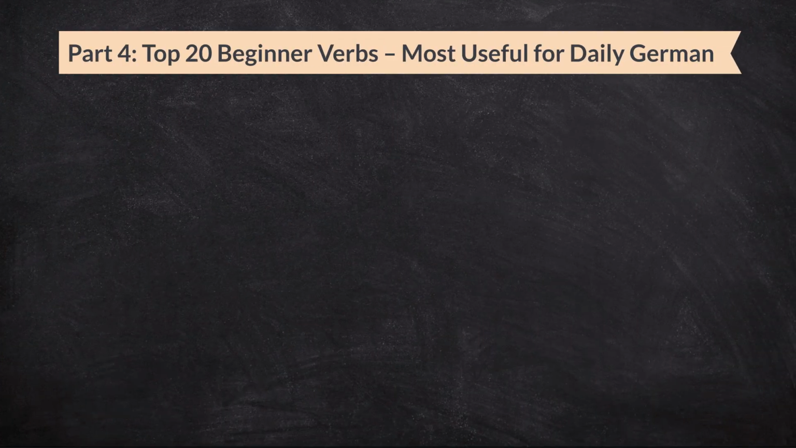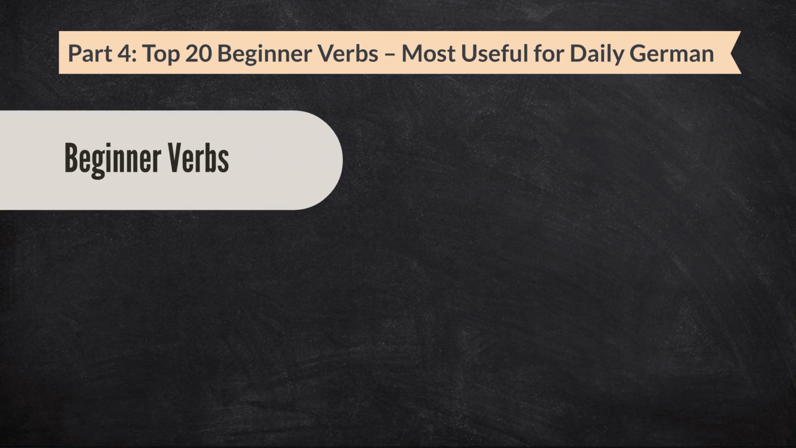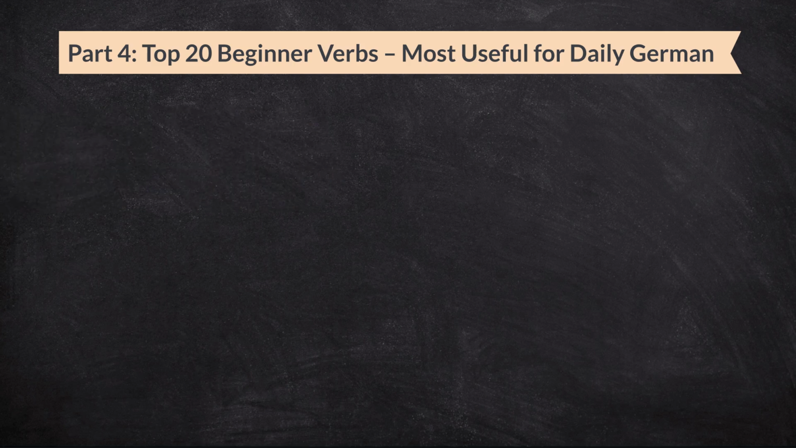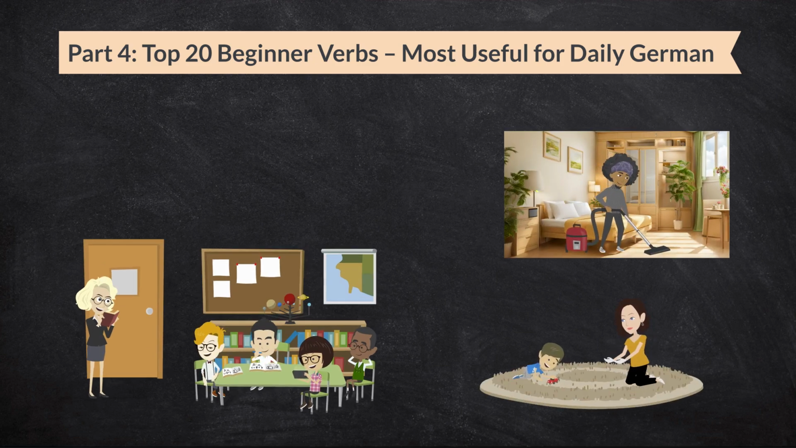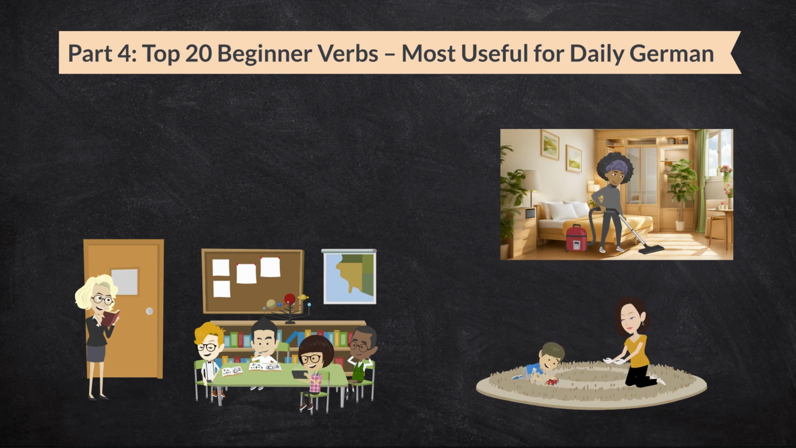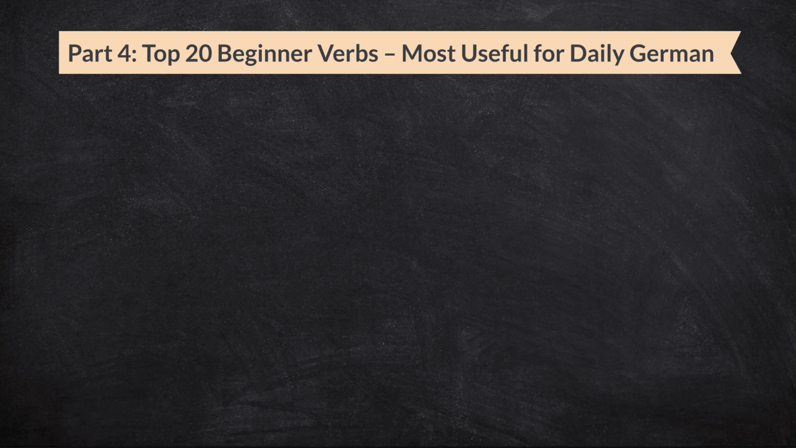Part 4. Top 20 Beginner Verbs, most useful for daily German. Now that you know how regular German verbs are conjugated, let's look at 20 of the most useful verbs for beginners. These are everyday verbs that you will hear and use often when speaking German. We will group them into different categories like learning, movement, daily actions, and feelings. And for each one, I will give you the English meaning and a simple sentence in German so you can understand how it is used. Let's begin with the first group.